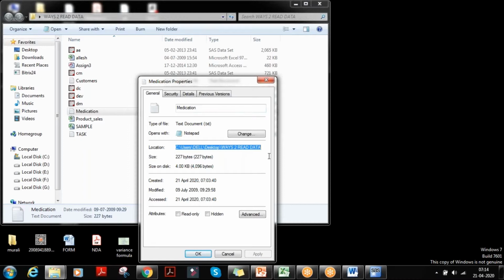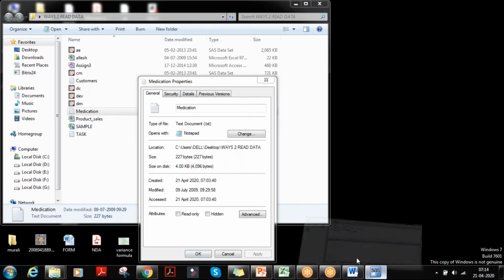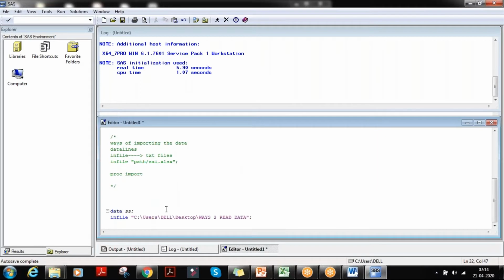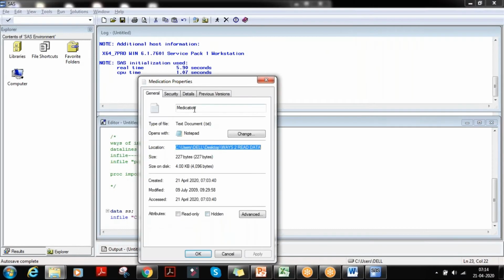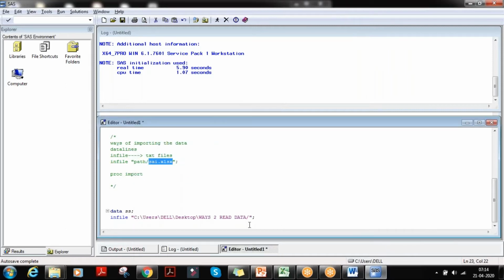Just copy this and paste it here, then a slash, then the name dot extension. The name is medication dot txt. Sorry, it's a backward slash.